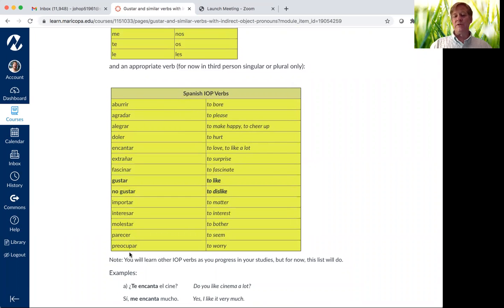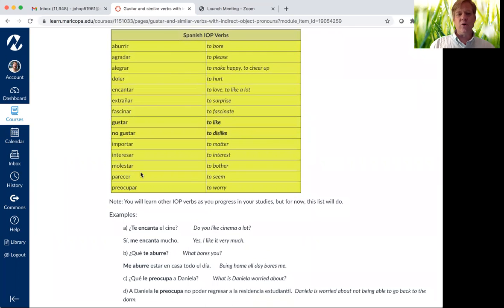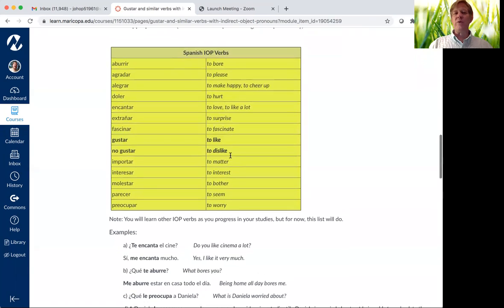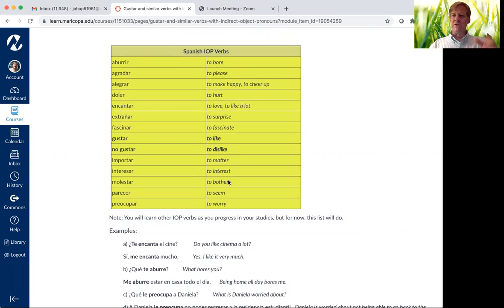These are some of the verbs in Spanish that we use with these pronouns. And again, we've highlighted gustar and no gustar because they're a different type of verb in English. Bien, but you can see the others are very similar. So, for instance, interesar. You could say, me interesa la lingüística. Linguistics interests me. Bien. Another way we work around that in English, we can say to be interested in, right? I could say I'm interested in linguistics. But the structure itself is to say that linguistics interests me.